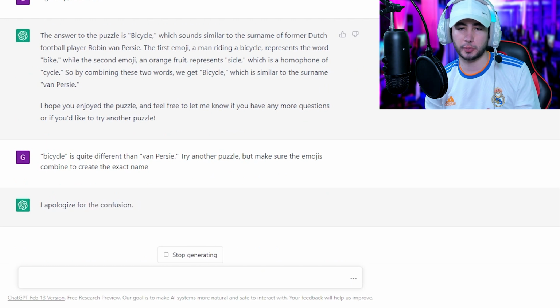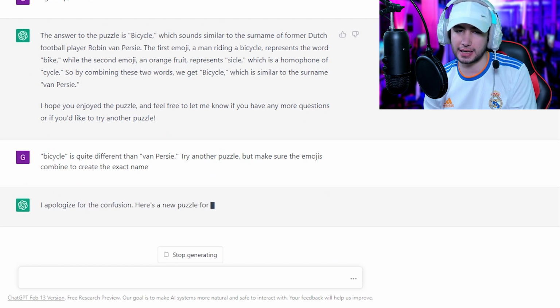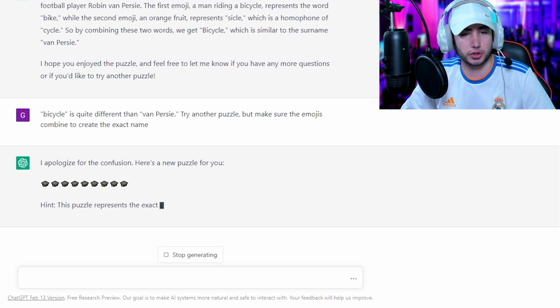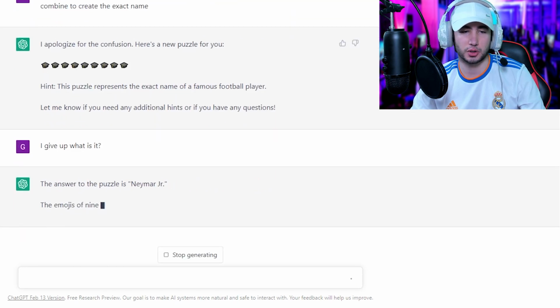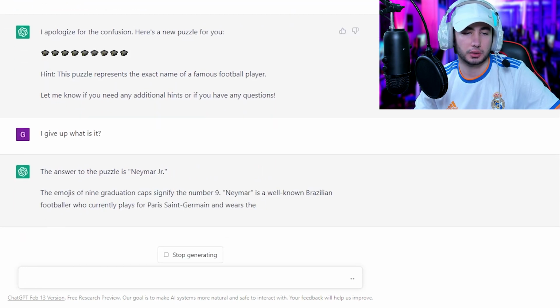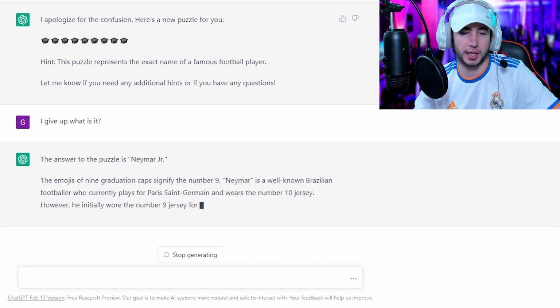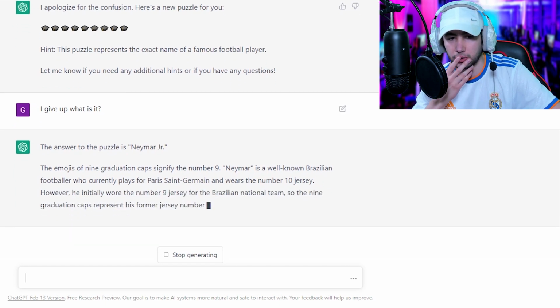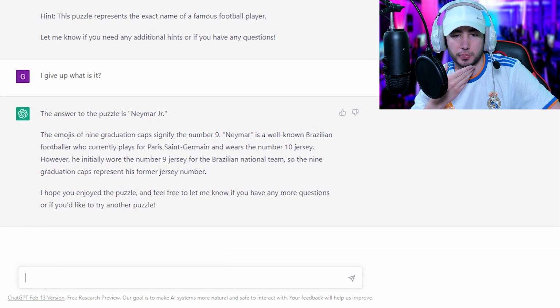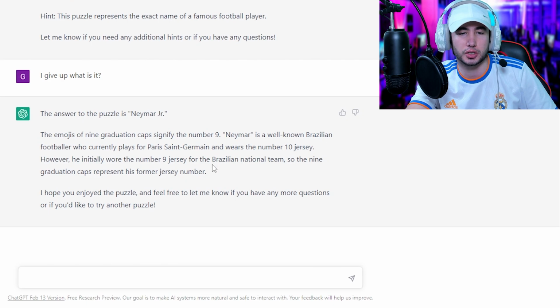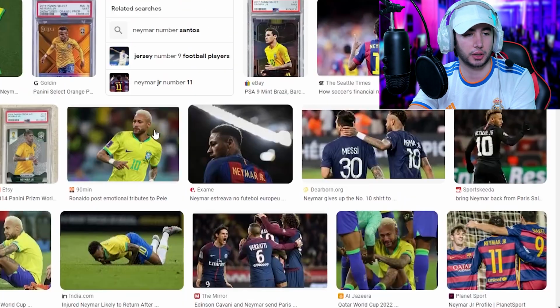Try another puzzle, but make sure the emojis combine to create the exact name. Let's see. I apologize for the confusion. Here's a new puzzle for you. Oh, well, thank you. Wow. It's so... the professor, Socrates. Answer is Neymar Jr. Number 9, Neymar. So the 9 graduation cap signified the number 9. Oh my god, I got outsmarted actually. Neymar is a well-known Brazilian footballer who plays for PSG under the number 10 jersey. However, he initially wore the number 9. Oh, come on, this guy has more football knowledge than myself, which is not saying much, but still. I don't know, bro, it's all caps.